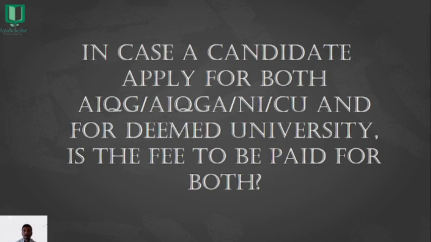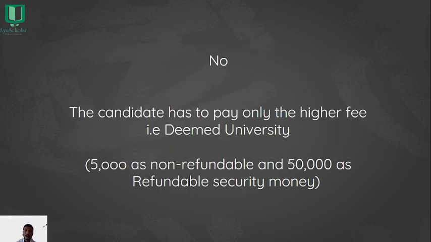The question arises, in case a candidate applies for both All India Quota Government, All India Quota Government Aided, National Institutes or Central Institutes as well as deemed universities, does the candidate have to pay fee for both of these? The candidate is not expected to pay for both of the fees, but has to pay only the higher fee.